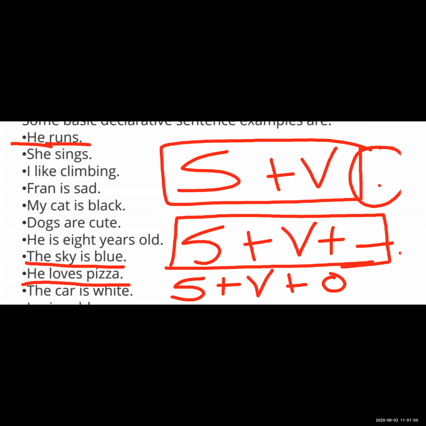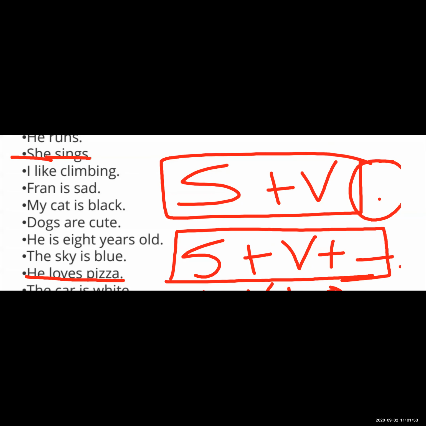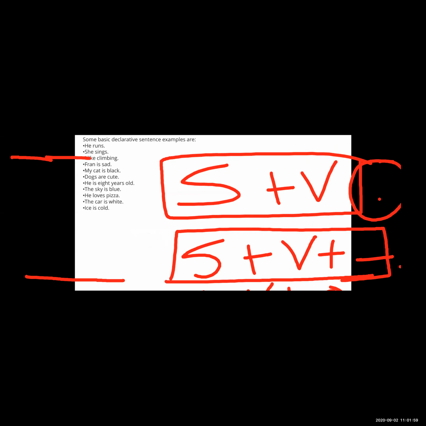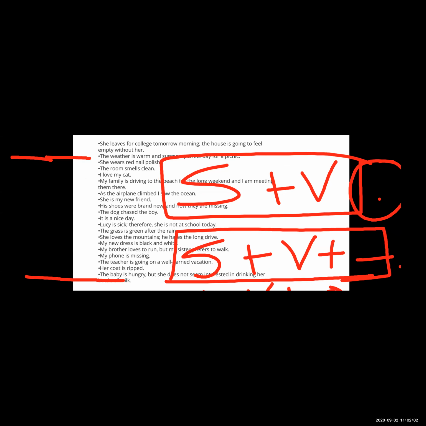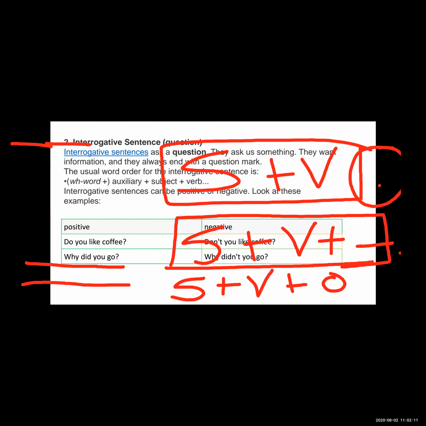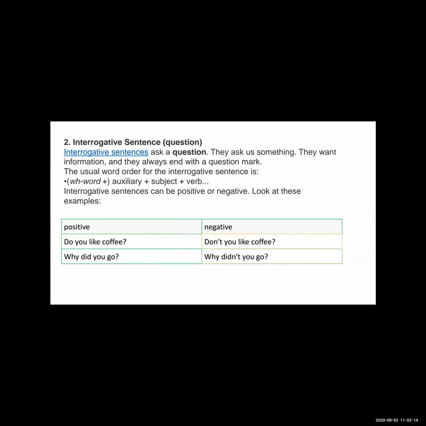Now see, next one is the interrogative sentence. I told you that interrogative sentence means question sentence. In the declarative sentence, you find a full stop at the end, and here in the interrogative sentence, at the end there is a question mark. It is the identification of the interrogative sentence.